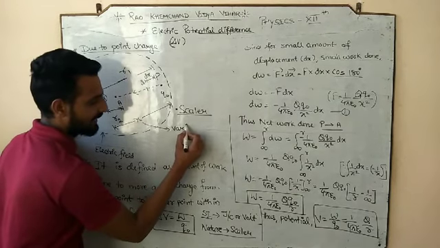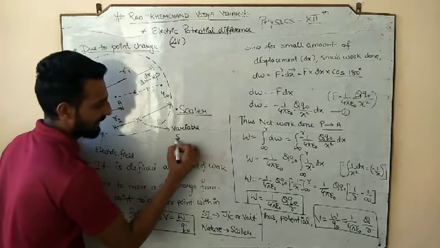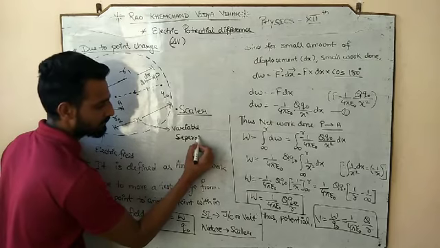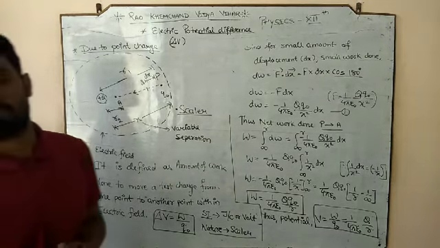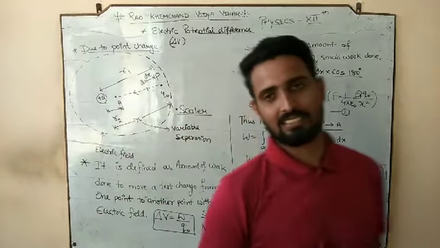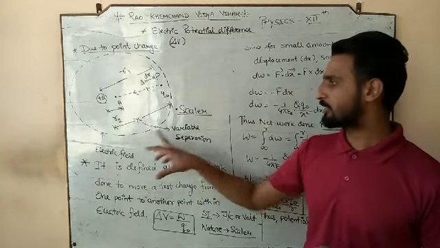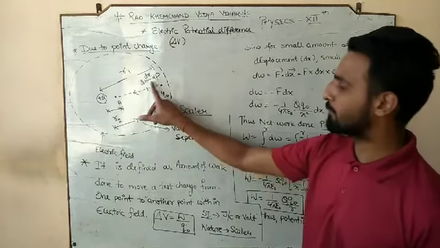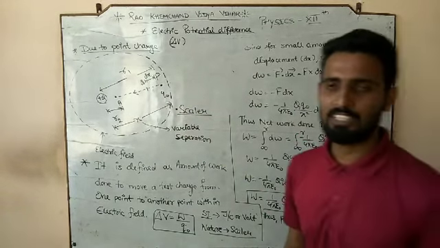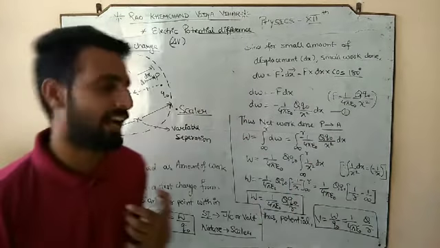And what is x again? It is the variable separation, because the separation is changing while you are moving from P to A. So let us consider that the variable separation is x, and that small displacement we have considered from P and Q is dx or delta x.